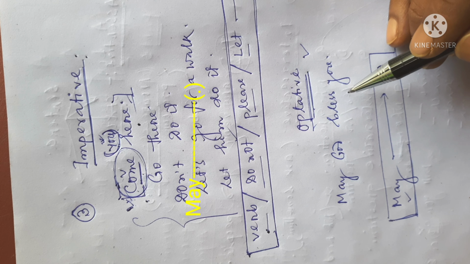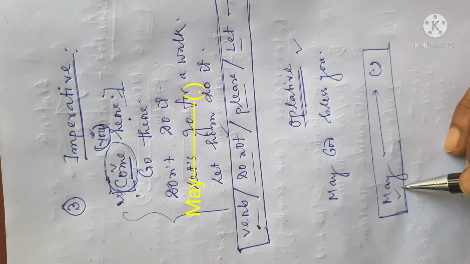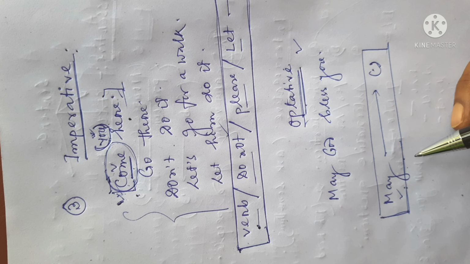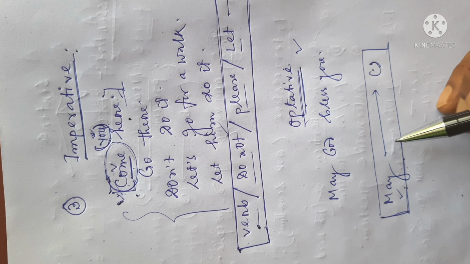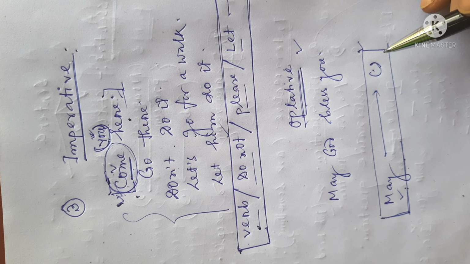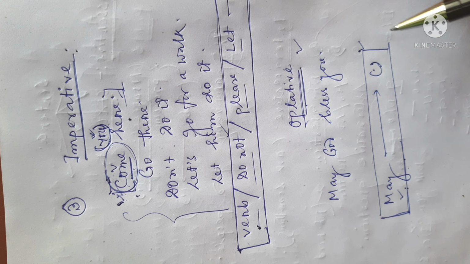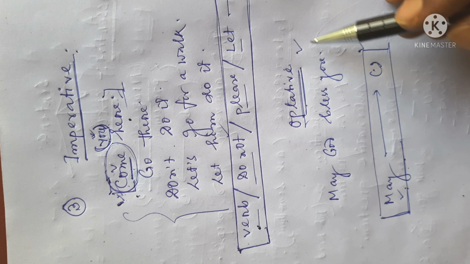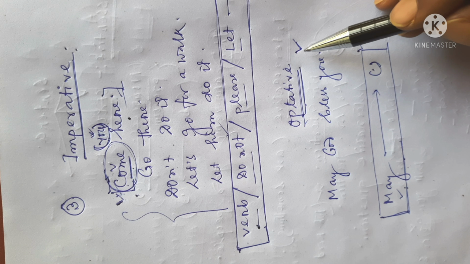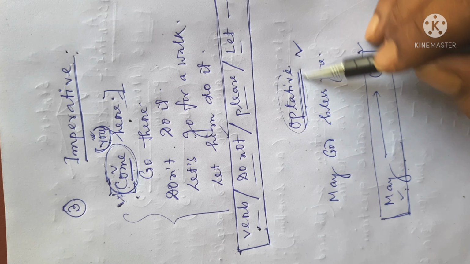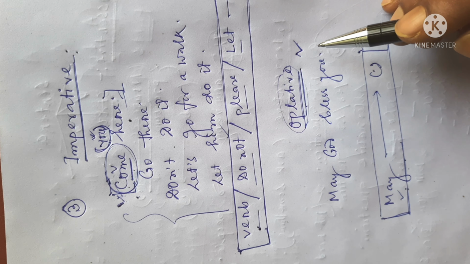So what does it do? This type of sentence expresses wishes or desire. It expresses prayers. It expresses blessing. So the sentences which are used to give some prayers, to show some desires, wishes, longings, these types of sentences may be called optative sentences. It expresses the wish within our mind. It expresses what we think within us and what we want to do for others. These types of sentences are used only to show our wishes or desires.